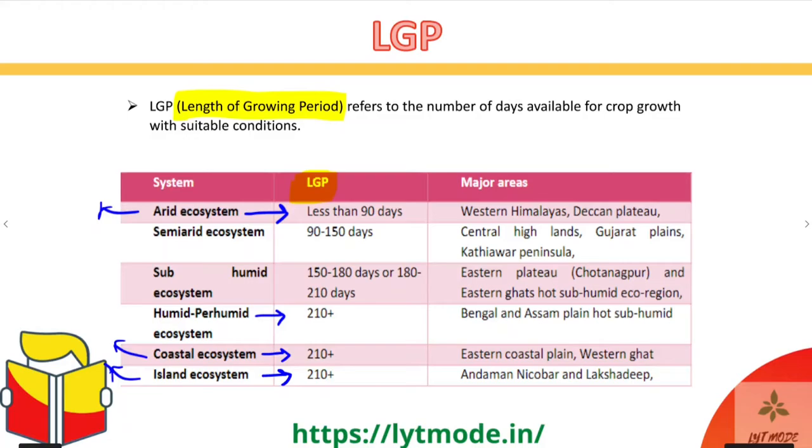So not difficult to remember at all. Arid 90 days, semi-arid 90 to 150, subhumid 150 to 180, can go up to 210 days, and the last 3 ones very easy, 210 plus days, or basically more than 7 months. Yeah. So that is the ideal growth, the length of the growing period which is available for the plants in these regions. Okay, guys. So let's move to the next slide then.